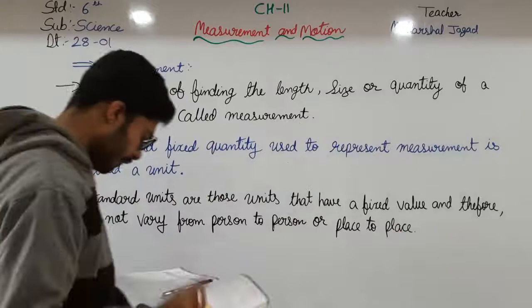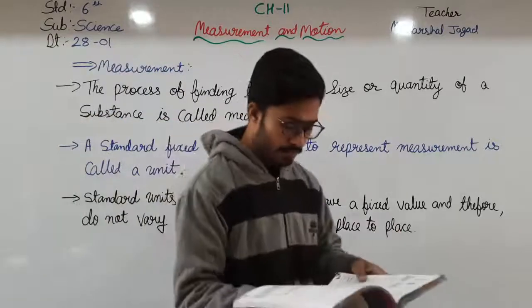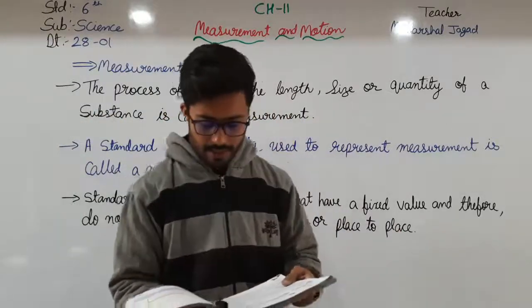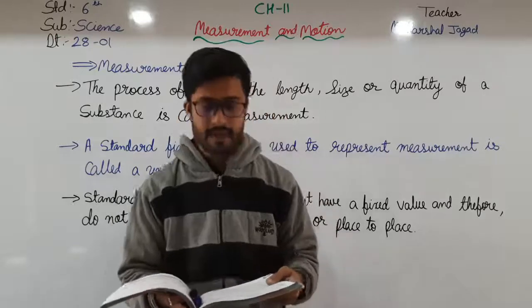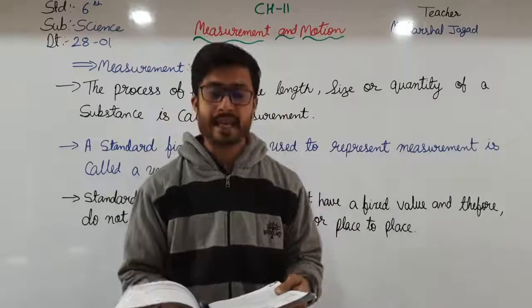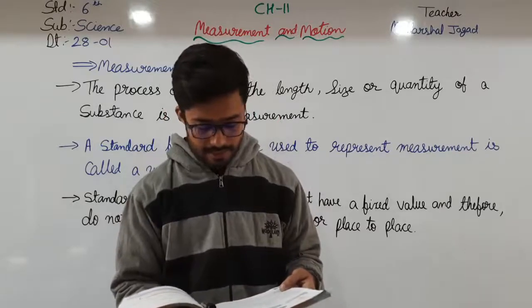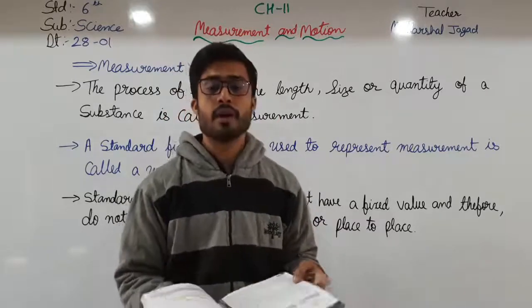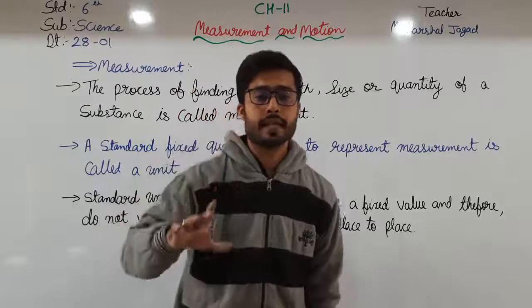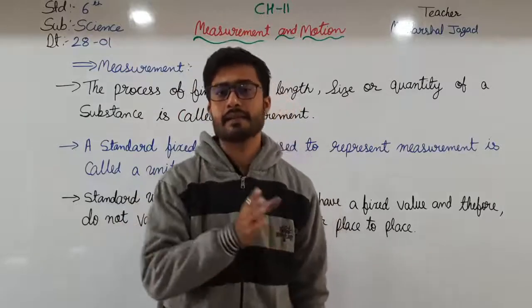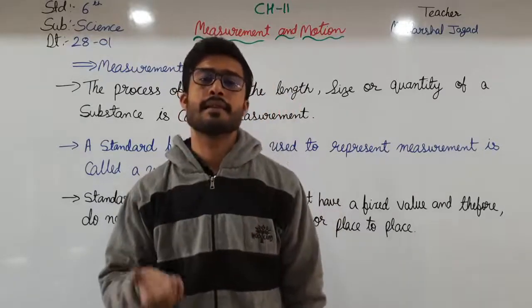Okay. Therefore, if you look at your ruler, you will find that one edge has markings in centimeters and the other edge has markings in inches. This distance between the markings does not vary from ruler to ruler. Means if you just take your scale, on one side there is centimeter and on the other side there is inch.